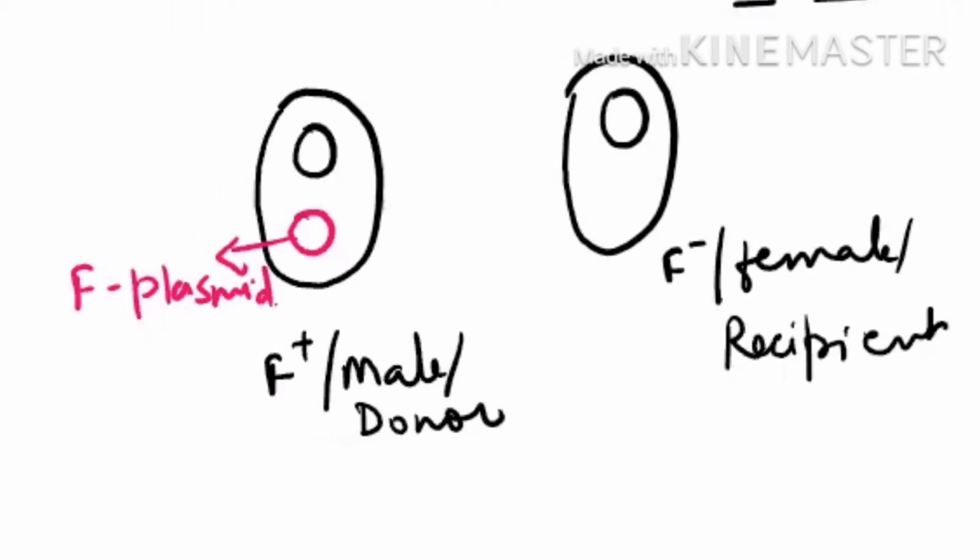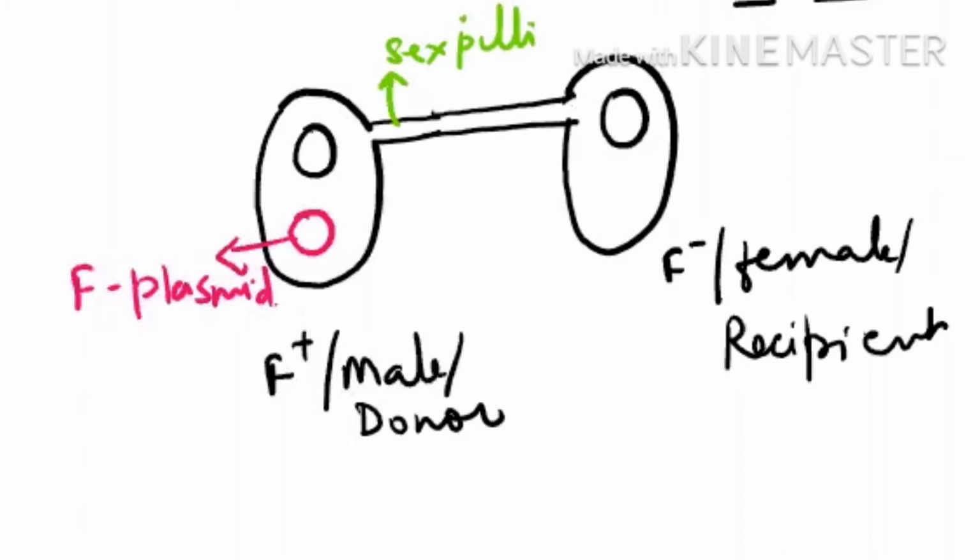Now at the time of conjugation, what will happen? See the board. One tube will come out. This is known as sex pili, which is going to make the conjugation tube. The first step is that this tube is made by the F plus. Then this tube will start elongating and make a connection with the F minus. You can see the board carefully how it is making connection with the F minus. And this conjugation tube is made. So this tube, which initially was sex pili, is now known as conjugation tube.